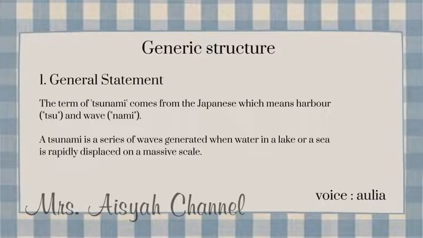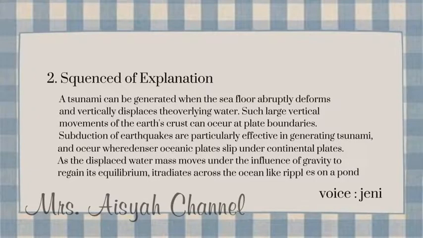Generic structure of explanation text. The first, general statement. The term tsunami comes from the Japanese which means harbor wave. A tsunami is a series of waves generated when water in a lake or a sea is rapidly displaced on a massive scale. Second, explanation. A tsunami can be generated when the sea floor abruptly deforms and